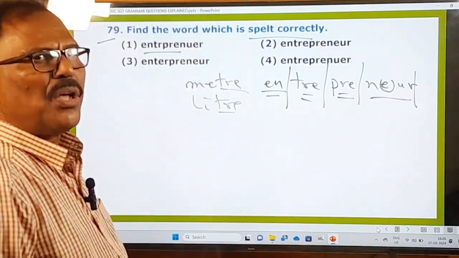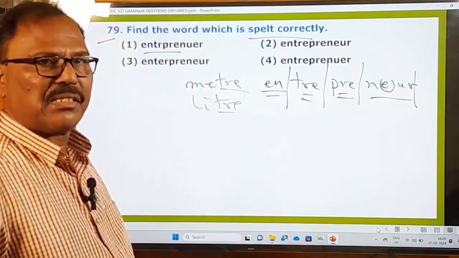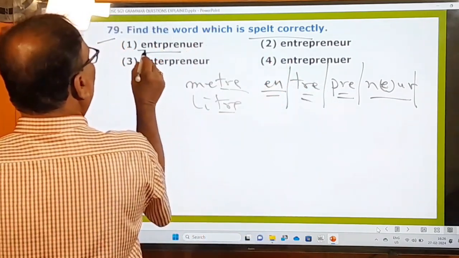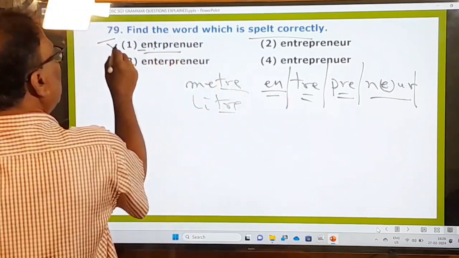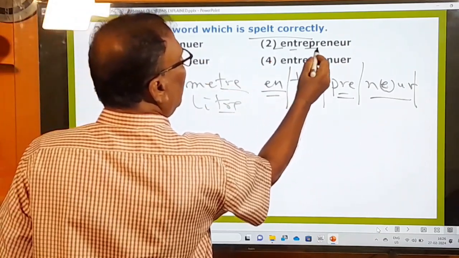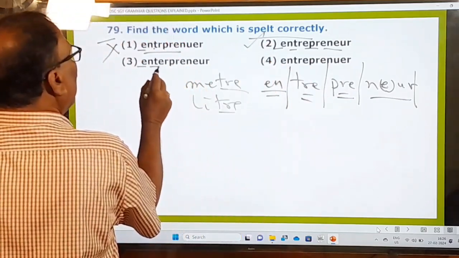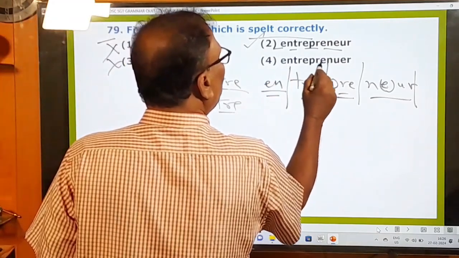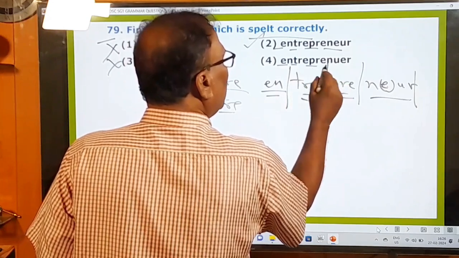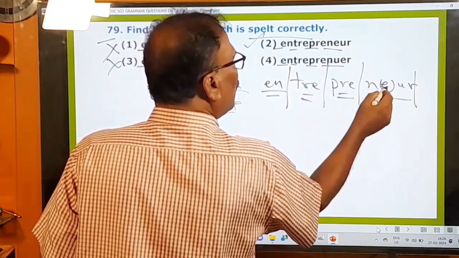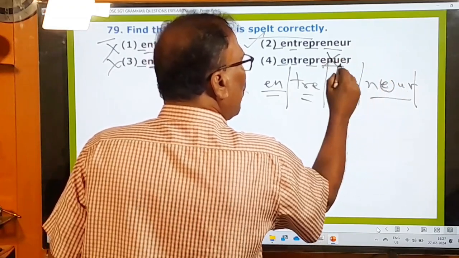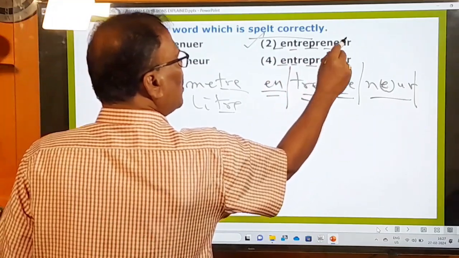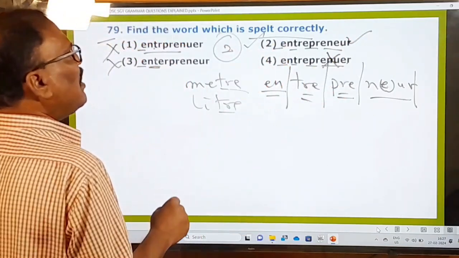Entrepreneur means a person who makes use of money to start a business. So that should be the right one. All are similar, so don't get confused. In one option TRE is not there, that's why it is gone. In another, ter is given, that's why it is wrong. In another, NUER is given, which is wrongly given. Are you following me? So that's why entrepreneur is the right one. This is the only word that is correctly spelled.